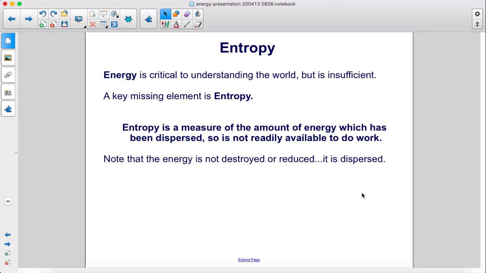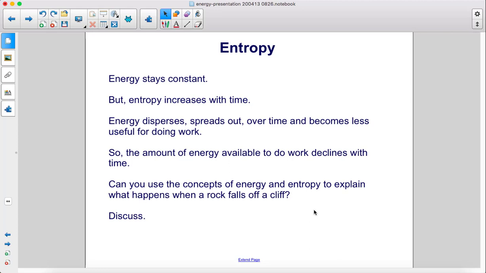Entropy is a measure of the amount of energy which has been dispersed, so is not readily available to do work. Note that the energy is not destroyed or reduced, it is dispersed. Energy stays constant, but entropy increases with time. Energy disperses, spreads out over time, and becomes less useful for doing work. So the amount of energy available to do work declines with time.